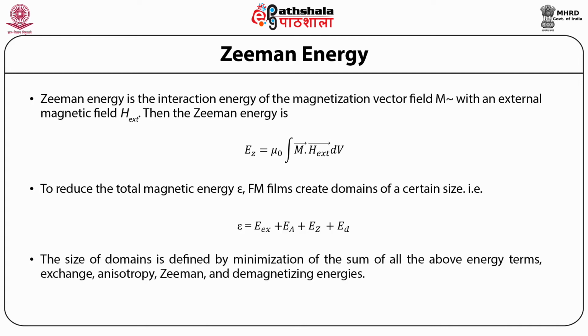So the size of domains is defined by minimization of the sum of all the above energy terms, that is exchange, anisotropy, Zeeman, and demagnetizing energies.